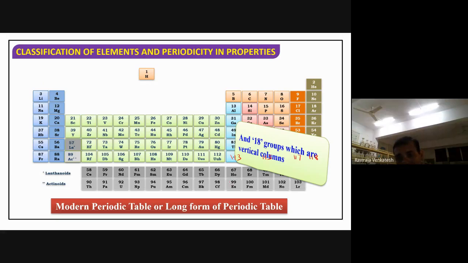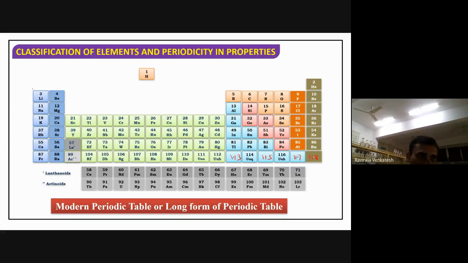This is a vertical column, and this is a vertical column, like this. This is called first group, second group, third group, fourth group, fifth group, sixth group, seventh group, eighth group, ninth group, 10th group, 11th group, 12th group, 13th group, 14th group, 15th group, 16th group, 17th group, 18th.